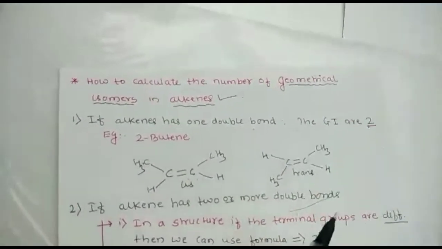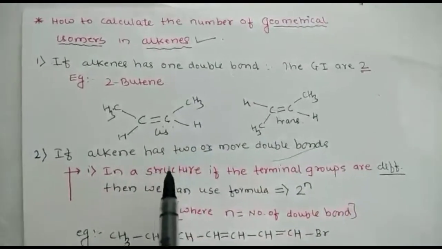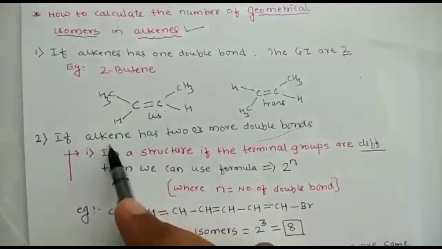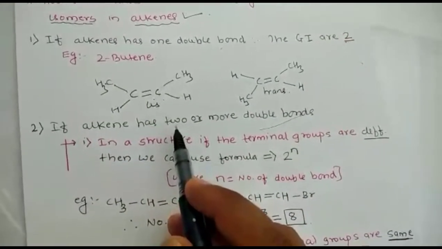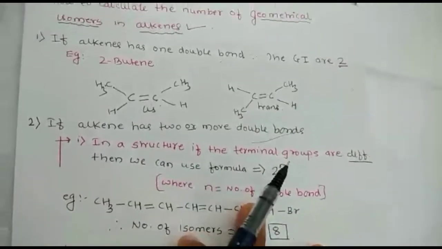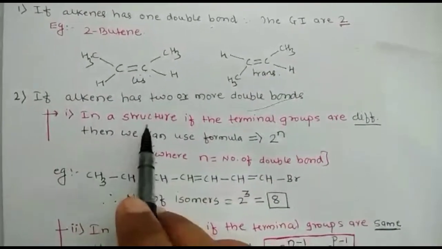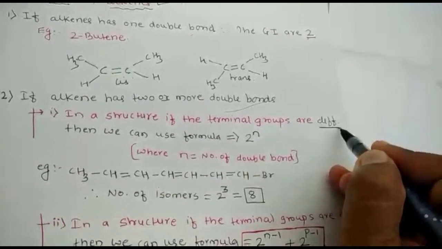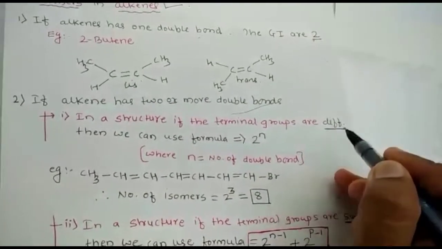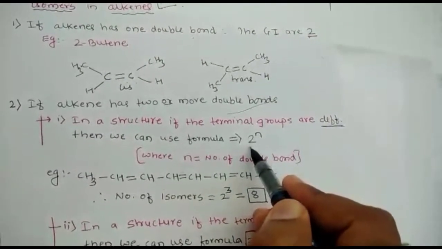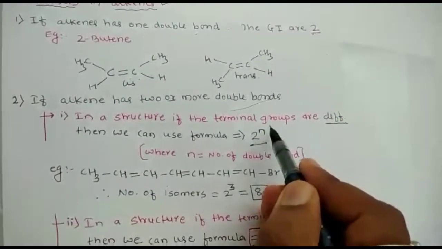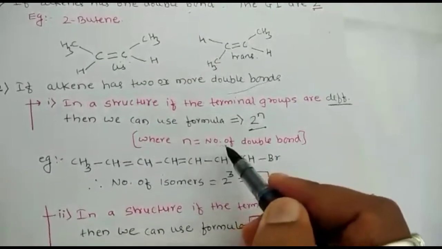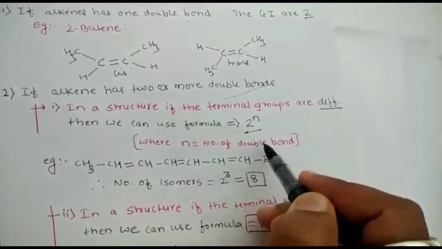So such alkenes, having only one double bond, will show only two geometrical isomers. But see the next one: if an alkene has two or more double bonds, then there are some conditions. In the first condition, if the terminal groups, the ending groups, in the structure are different, then we can use the formula 2 raised to n. What is n? N is the number of double bonds in the compound.